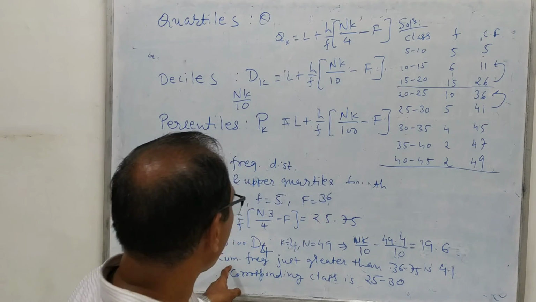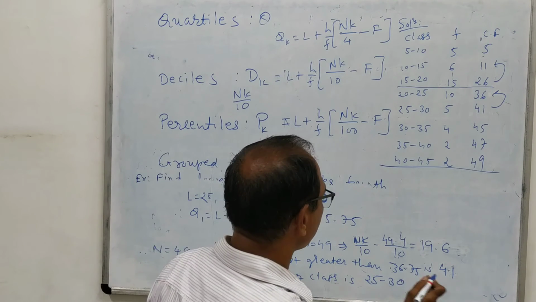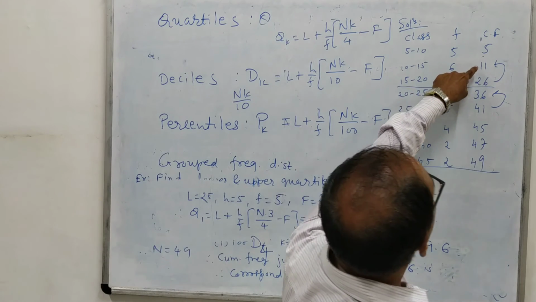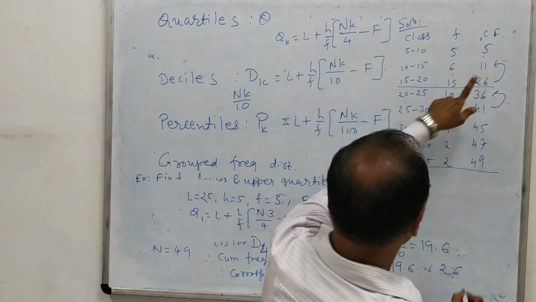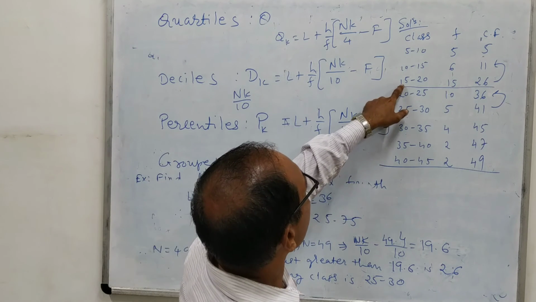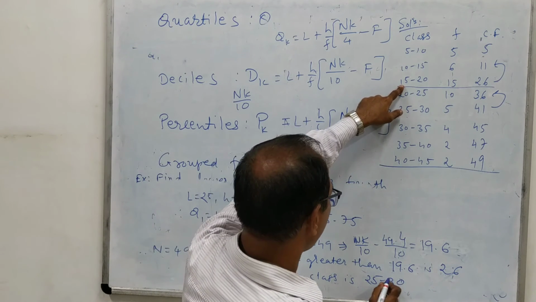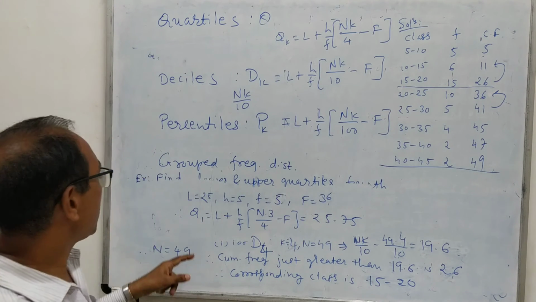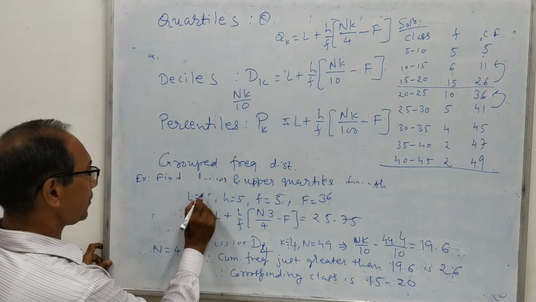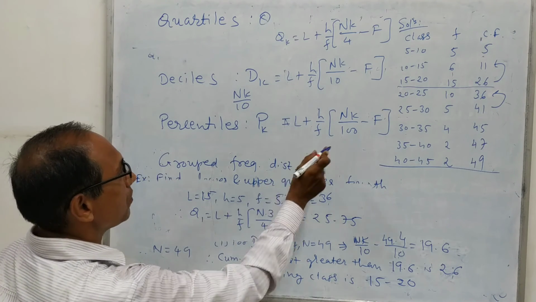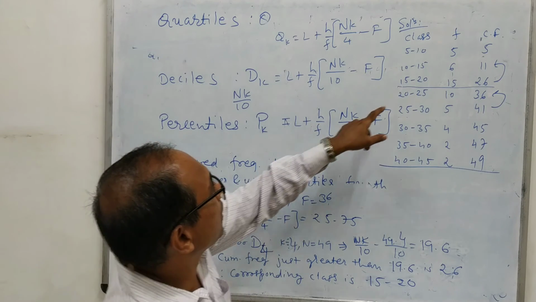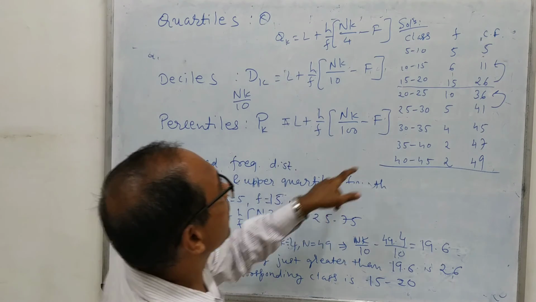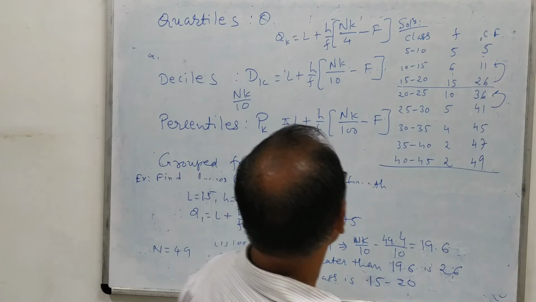Here we find the cumulative frequency just greater than 19.6. Everything is the same, we simply replace the values. After 19.6 it is 26, and therefore the corresponding class is 15 to 20. So capital L equals 15, the lower limit, H is 5, the length of the interval, small f is the corresponding frequency 15, and capital F, the preceding CF, is 11.